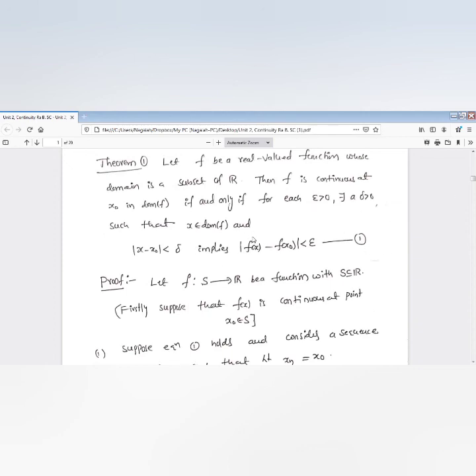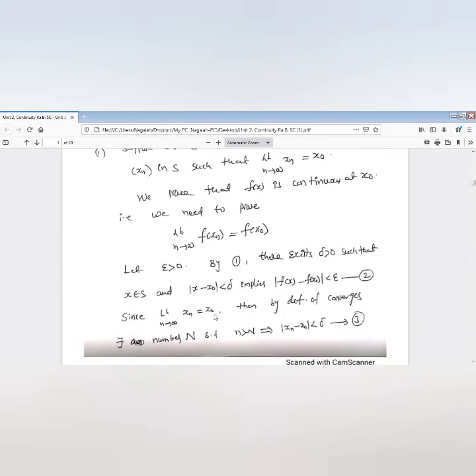By using this property, we are going to prove, for the given functions, whether they are continuous or not. By using this epsilon delta property, or direct property, we prove whether the given function is continuous or not at a particular point. Some functions are continuous on the entire domain. Some functions are continuous at a particular point. So this is the important theorem, in its necessary and sufficient part.